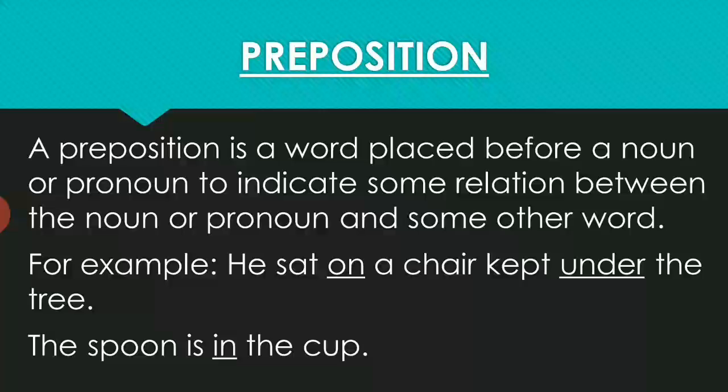Let's read these two examples again to understand this. He sat on a chair kept under the tree. Over here, the preposition on has the object a chair. So the noun a chair is the object of the preposition on. Similarly, the tree is the object of the preposition under. In the next sentence, the cup is the object of the preposition in.